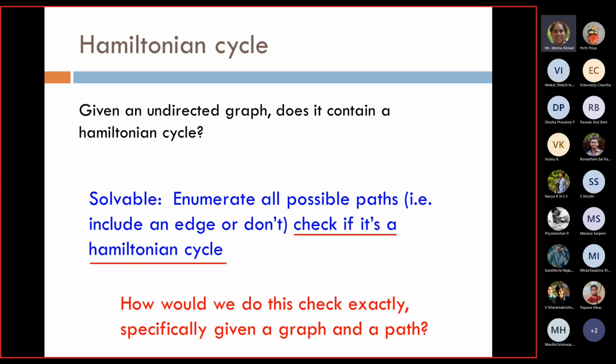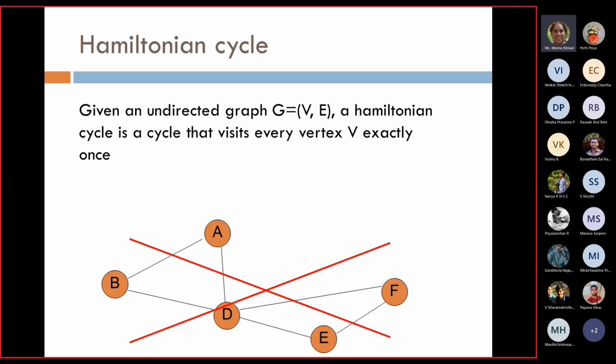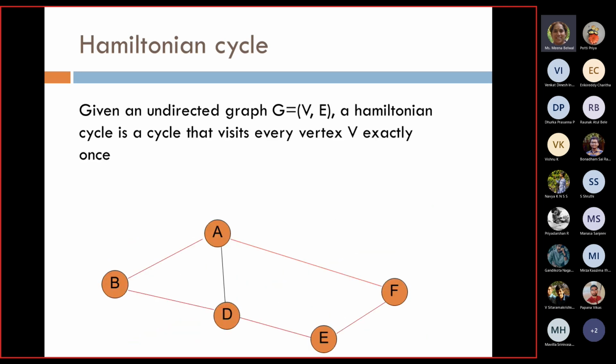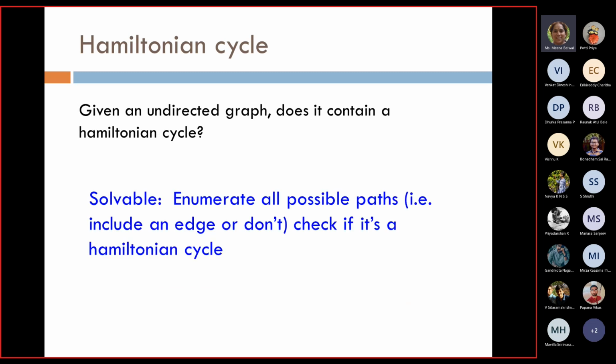First, we will enumerate all possible paths, including an edge or not. We will see all the possible paths. For example, in this particular graph, we had to see all the paths, and then we saw that if I remove this path, then also there is a cycle, but this is not a Hamiltonian cycle. So we are trying to see all possible paths, and then we want to check whether a Hamiltonian cycle is forming or not.